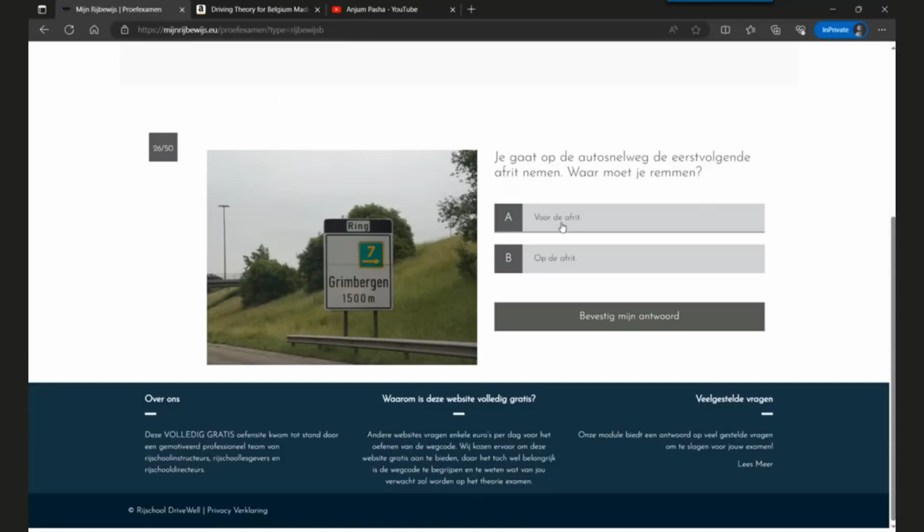Option A is before the exit lane. Option B is on the exit lane. So you must always apply brakes on the exit lane. You should not apply brakes before the exit lane because that creates a kind of panic situation for the drivers behind you. They are riding at 120 kilometers per hour, and suddenly you apply brake on the motorway. They will think that something is wrong. Panic situation. So you must not apply brakes on the motorway, but on the exit lane.